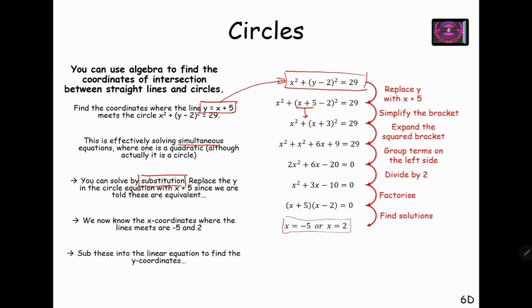Sometimes my pen stops working. So I have got two values of x, which are the x coordinates of the points of intersection of the line and the circle. Now I need the y coordinates of the points of intersection.